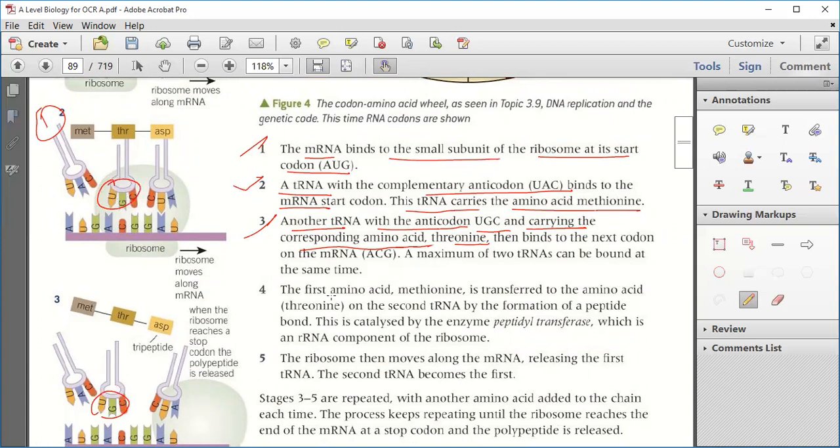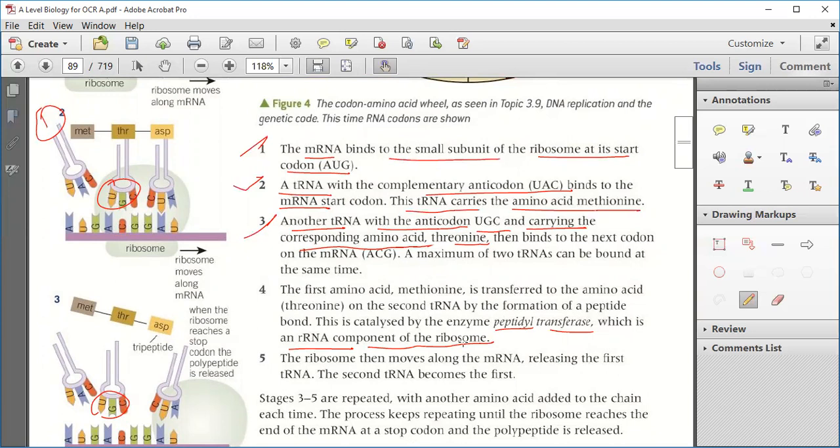Fine. The amino acid methionine is transferred to the amino acid threonine on the second tRNA by the formation of a peptide bond. This is catalyzed by the enzyme peptidyl transferase, which is an rRNA component of the ribosome. Is that clear?